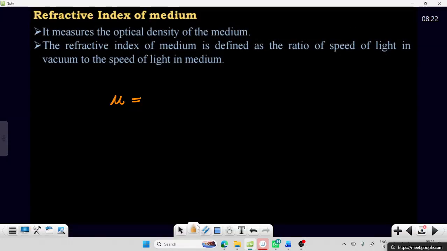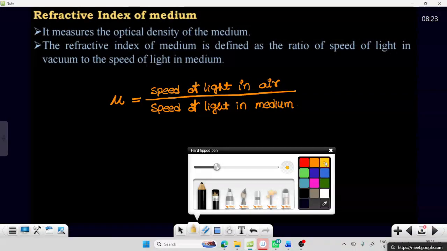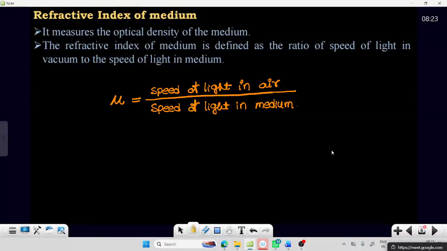So that is mu, which is given as the ratio between the velocity of light, or we can say the speed of light, in air by the speed of light in the medium. The speed of light in air divided by the speed of light in the medium is called the refractive index.